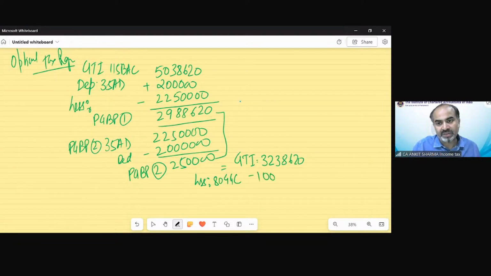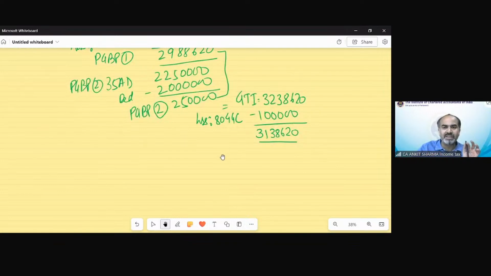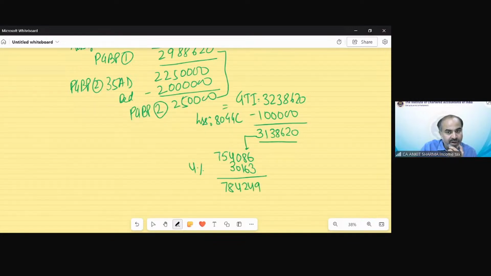That is 1 lakh rupees. And now my TI would be 3,138,620. Now, because this is less than 50 lakh rupees, the marginal relief concept need not be applicable in this case. The tax as per slab rate would be 7,54,086. The cess at 4% would be 30,163. Total tax would be 7,84,249. This is my optional tax regime tax.